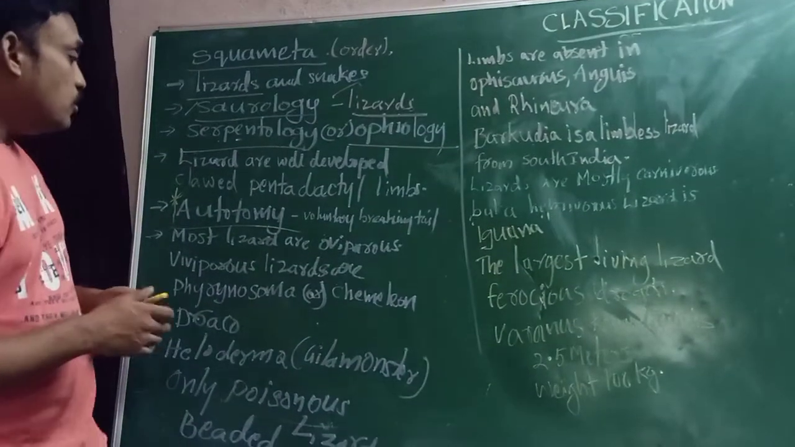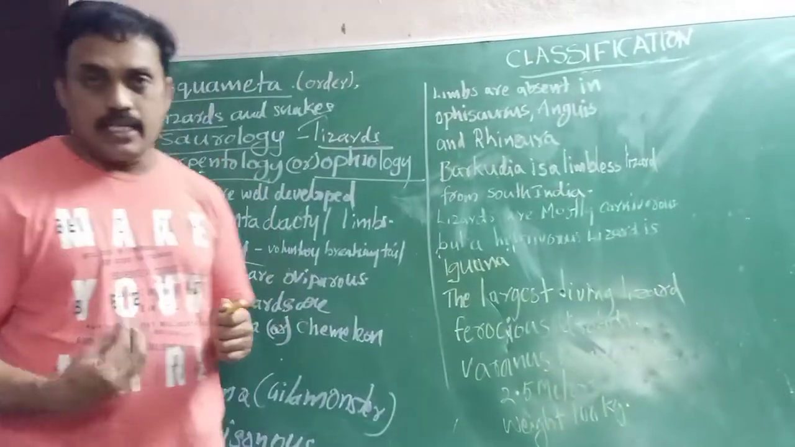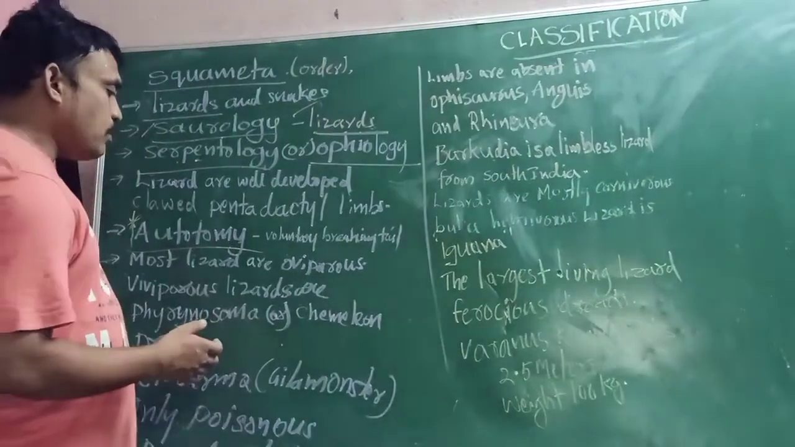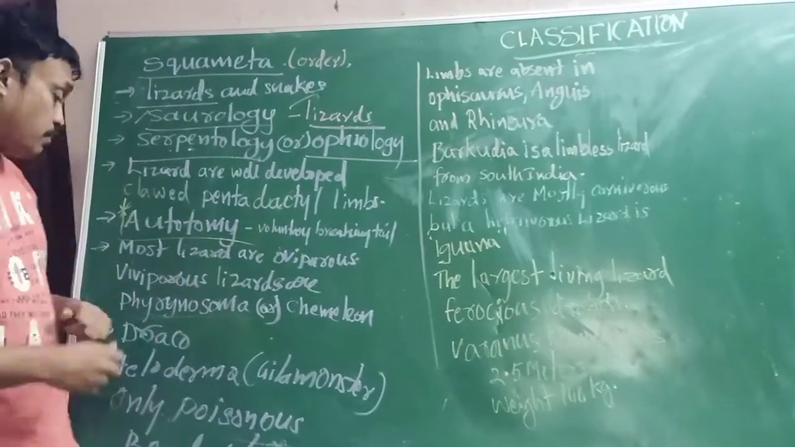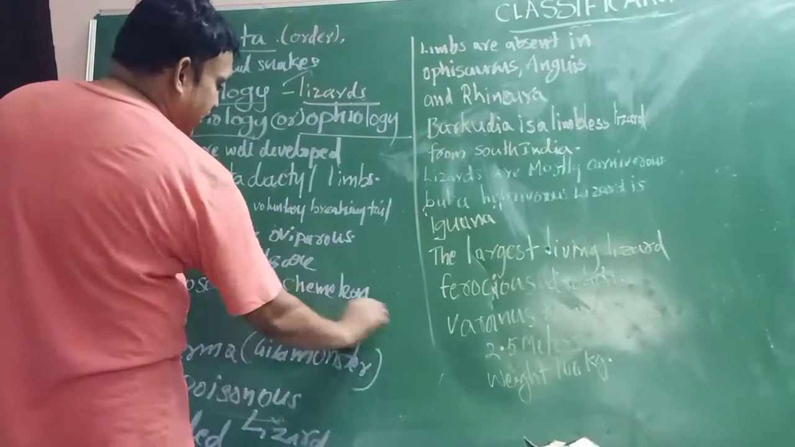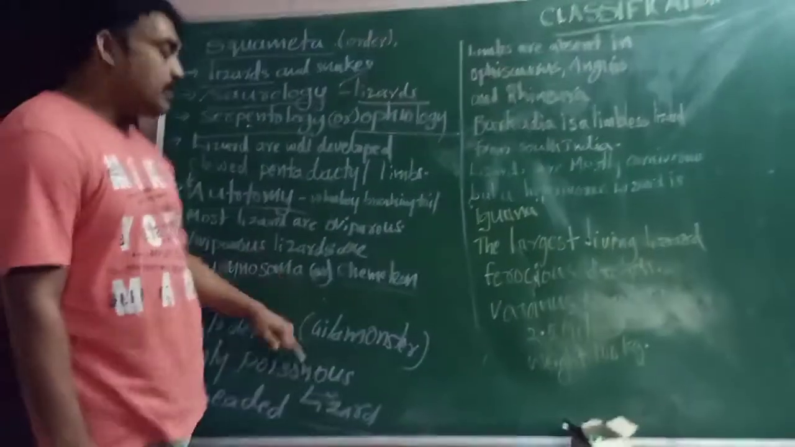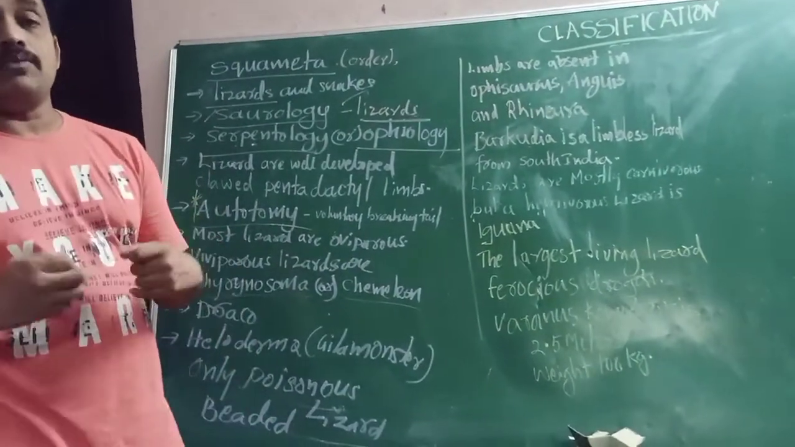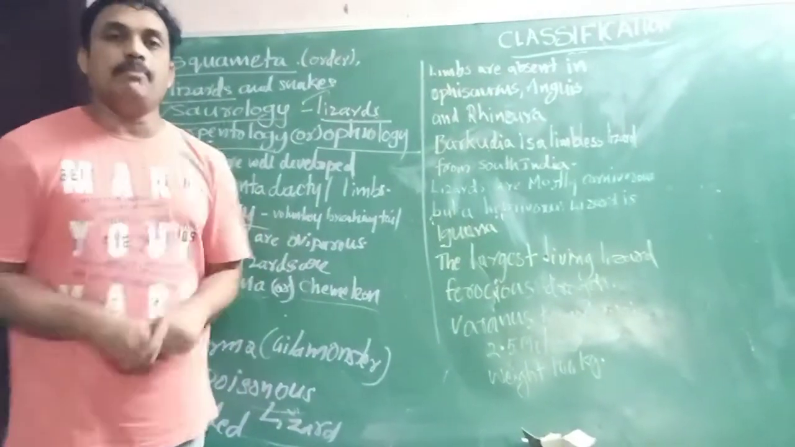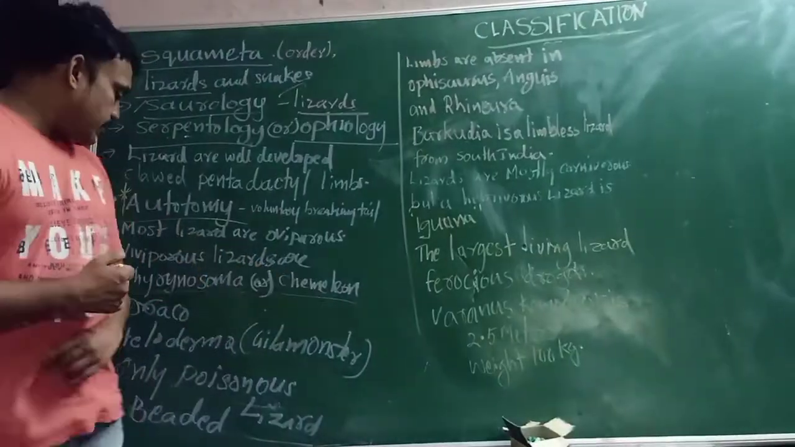Most lizards are oviparous, laying eggs. The viviparous lizards are Phrynosoma and the chameleon. Viviparous means they give birth to young ones, not eggs. These are the two examples.